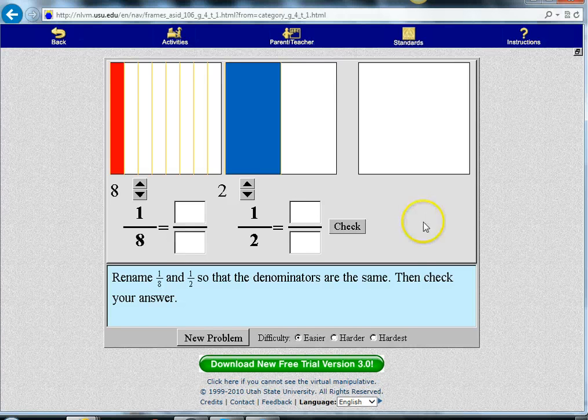This applet is part of a library of virtual manipulatives that have been developed at Utah State University.